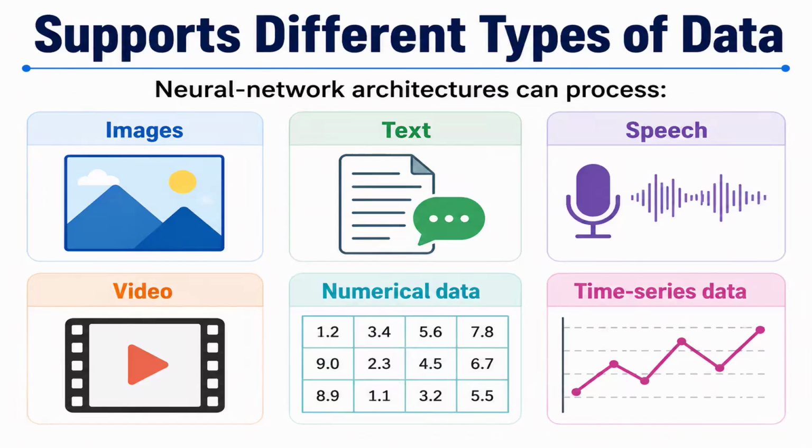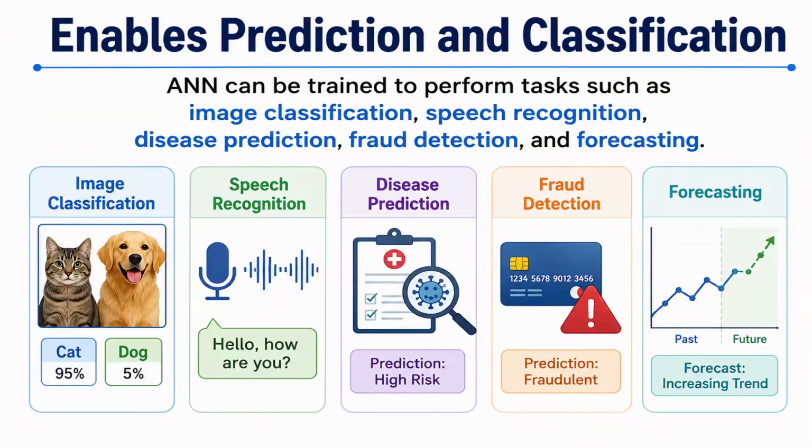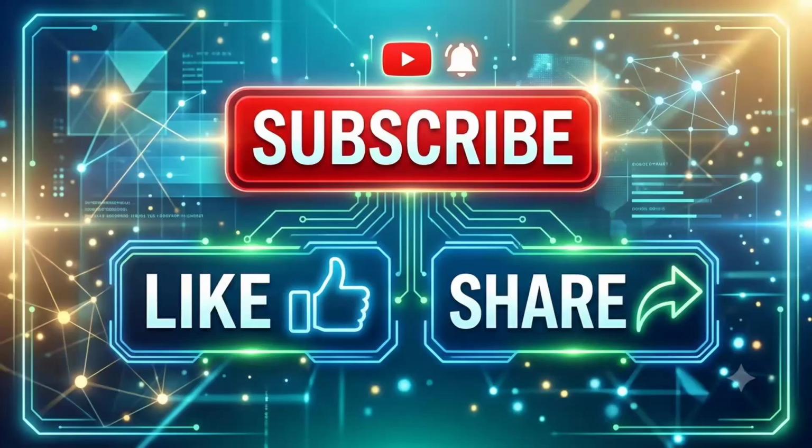And ANN supports different types of data. It supports images. You can process text, speech, video, numerical data, time series data. All these things are supported by the ANN. It enables prediction and classification. ANN can be trained to perform tasks such as image classification, speech recognition, disease prediction, fraud detection, forecasting. All these tasks can be performed.